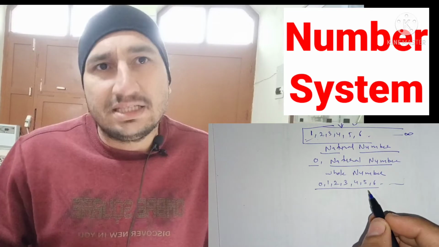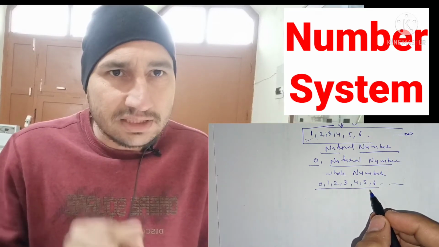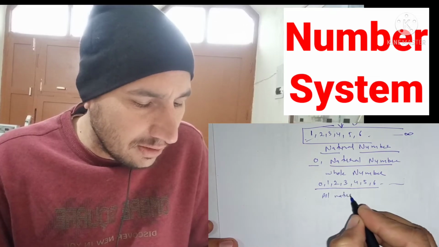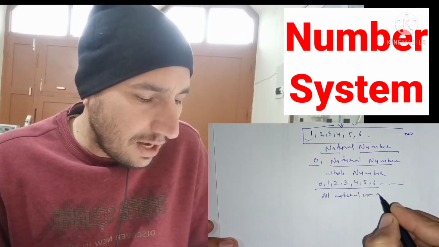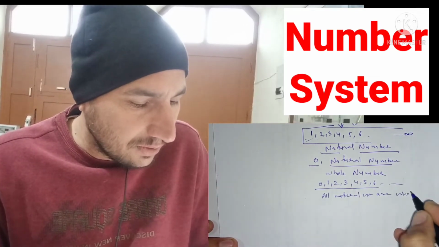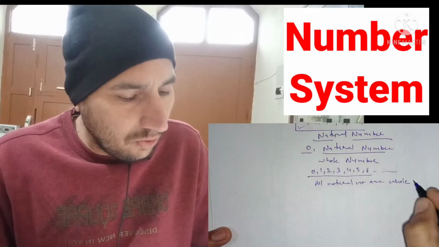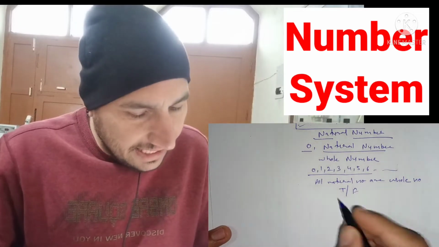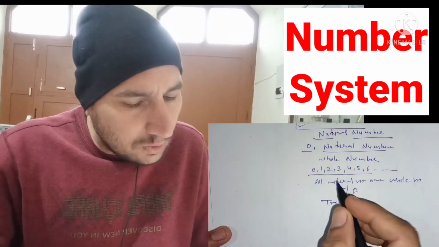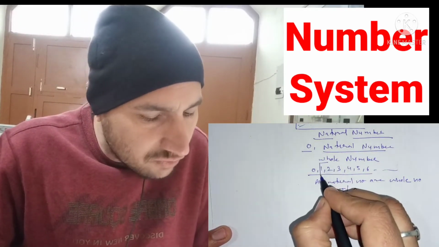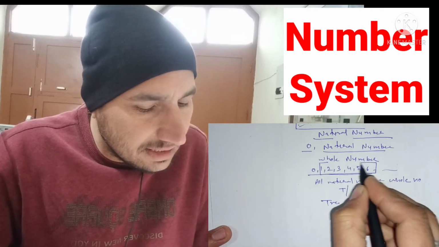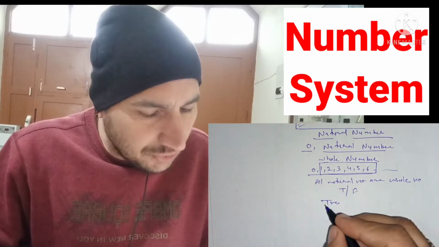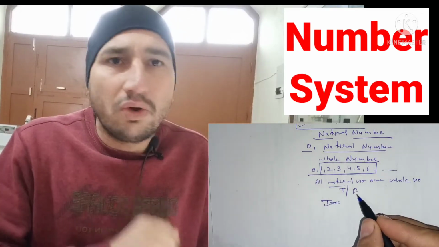Now a question arises: all natural numbers are whole numbers, is it true or false? It is true, because all the counting numbers 1, 2, 3, 4, 5, 6 are included in the whole numbers. So it is true, all natural numbers are whole numbers.